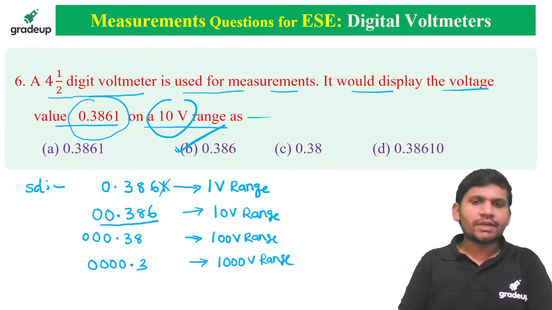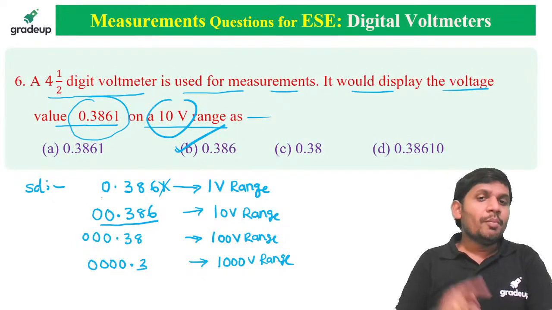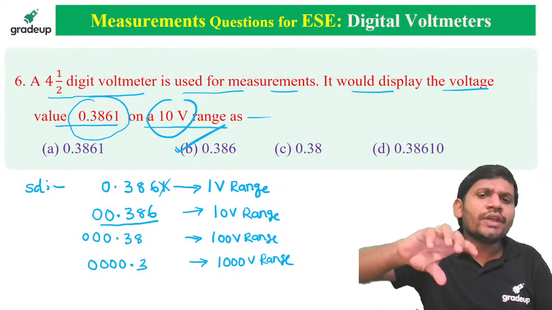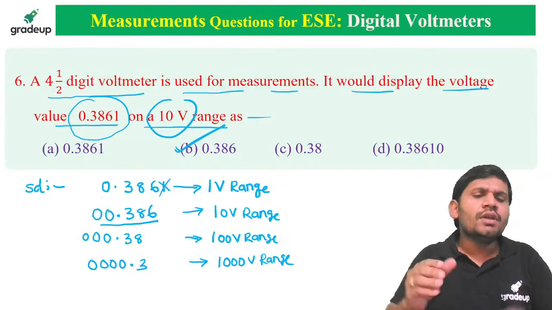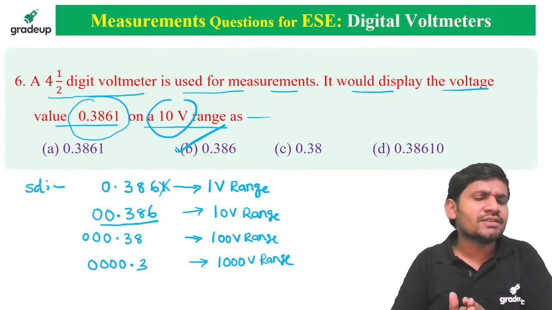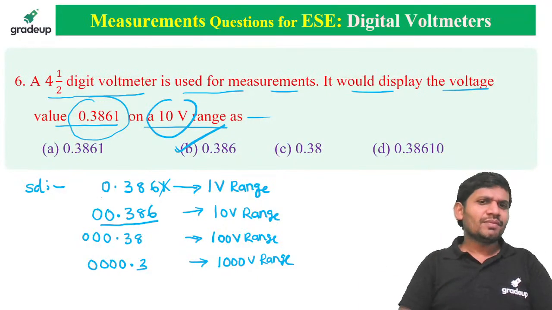Very good, sir. In 10 volts range. But sir, you are changing the range selector switch. Once we shift into 10 volts range, it goes to 3.861, sir? That is meaningless.